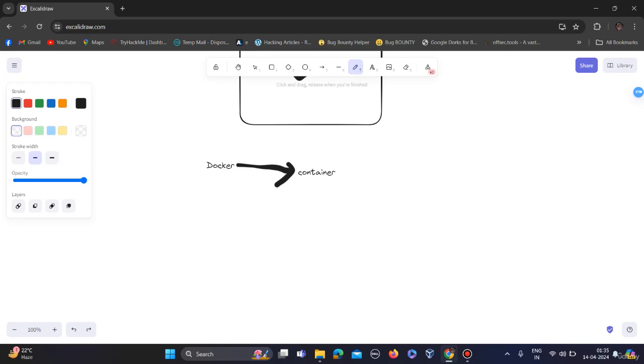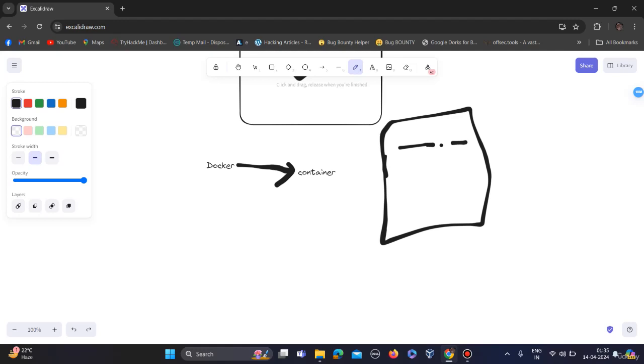They are lightweight, standalone and executable packages that contain all the necessary components or dependencies to run an application. Let's say this is a container, and it will have all the dependencies, all the necessary components, necessary code, and everything which is used to run an application.